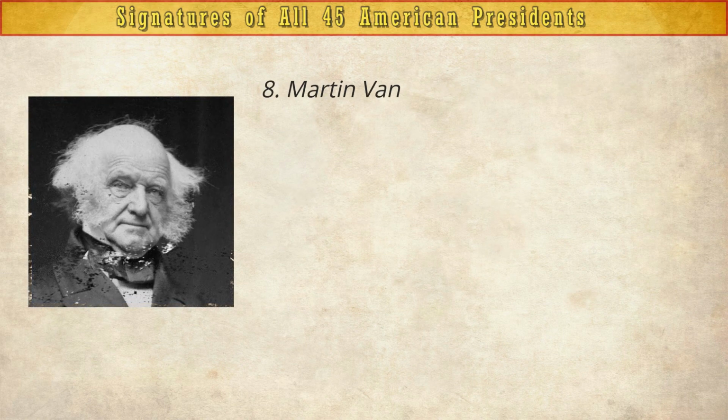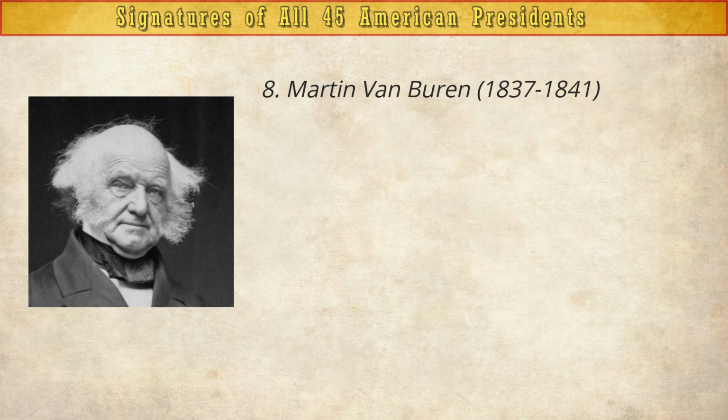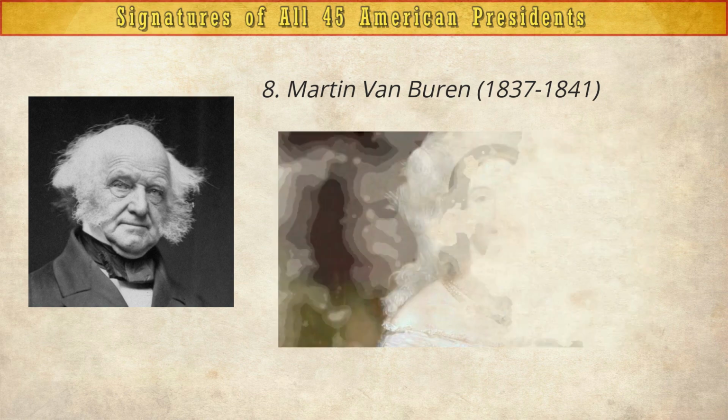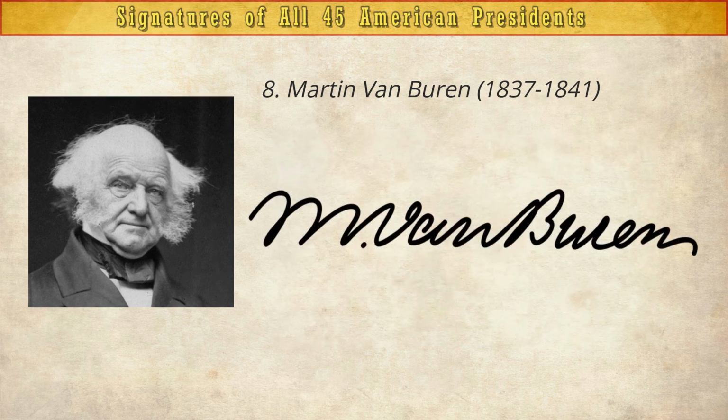Martin Van Buren, 1837 to 1841. President Van Buren was the first president to be born in the US, had his daughter-in-law serve as First Lady after his wife passed, and had a gang formed in his honor.